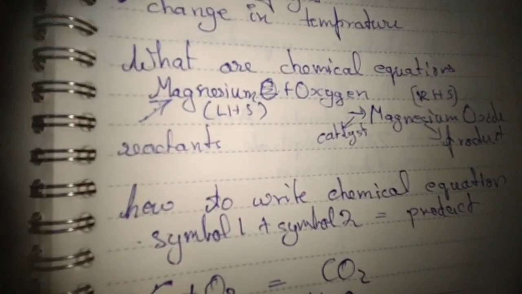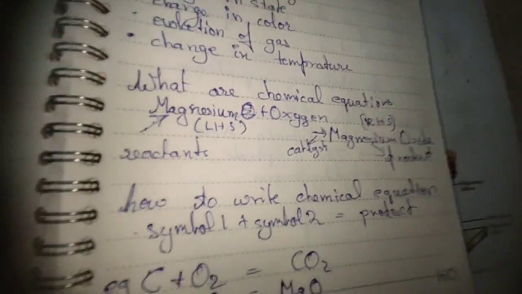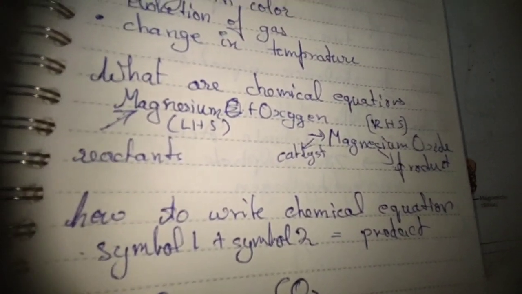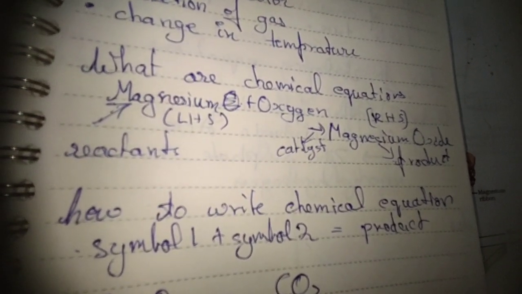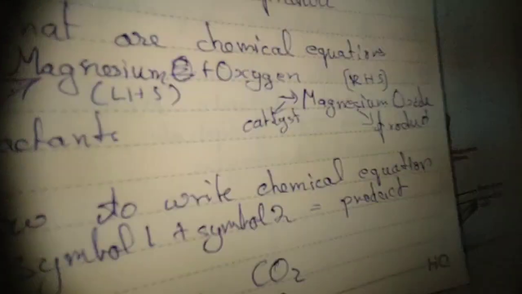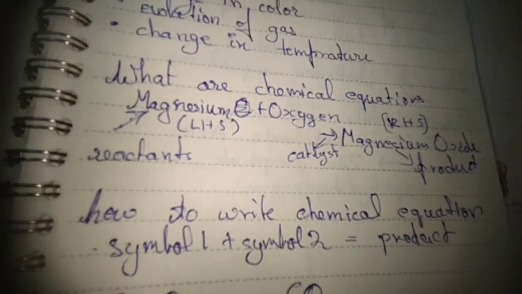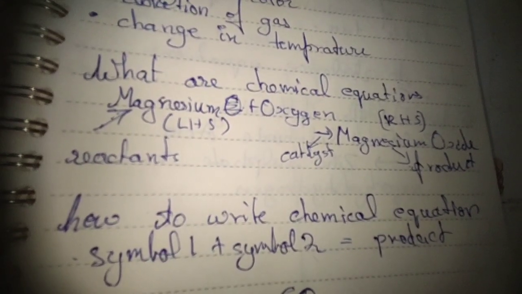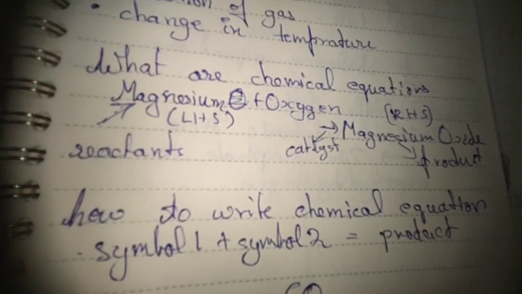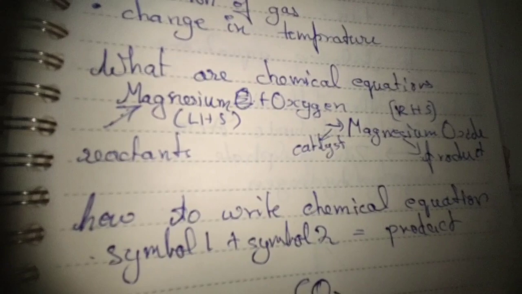So we are just showing an experiment or a chemical reaction. It is called a chemical equation for a reason. A chemical reaction is represented in its chemical formulae.